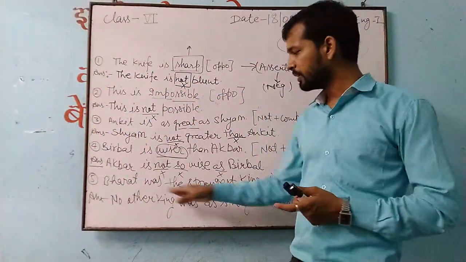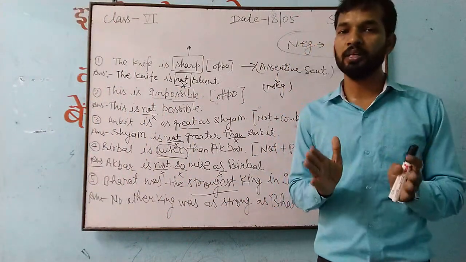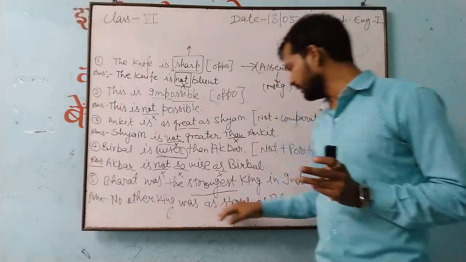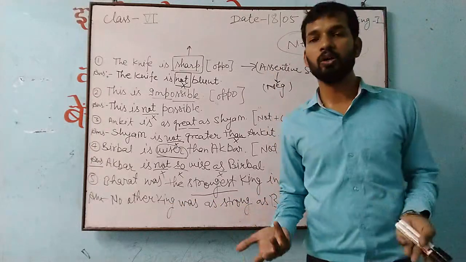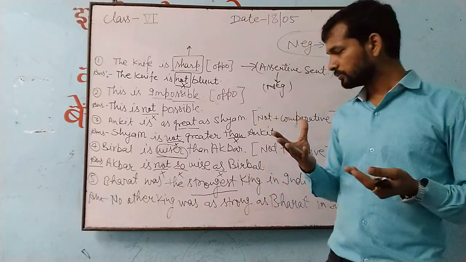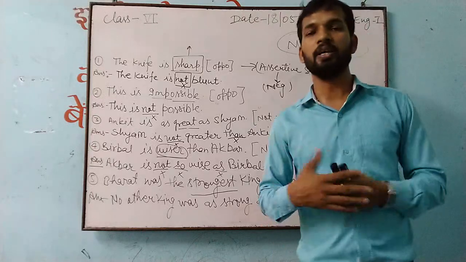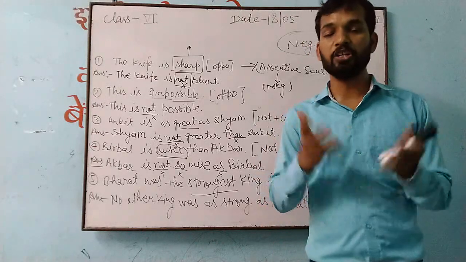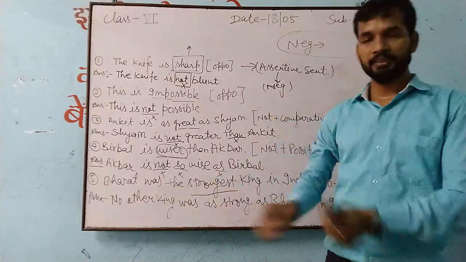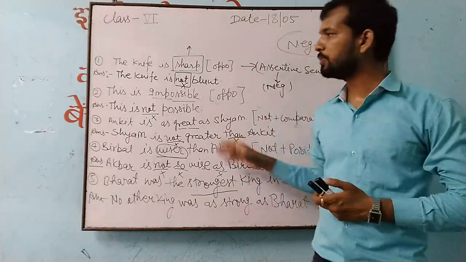The meaning you will see: Bharat was the strongest. Here we are talking about the potential of Bharat. That Bharat is what? Strongest king. Where? In entire India. No other king was as strong as Bharat. It means that we are giving the absolute power, or you can say that Bharat is the only strongest one in entire India, if we talk about the king only. So this is affirmative to negative or negative to affirmative. We understood with the help of this.